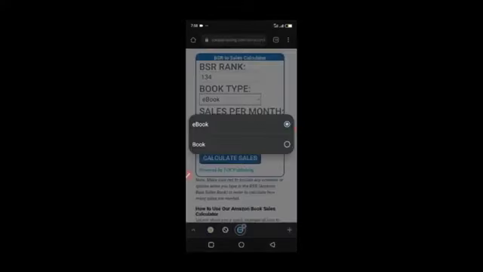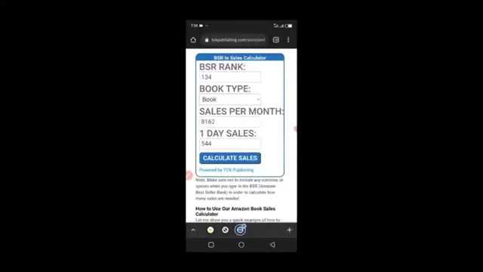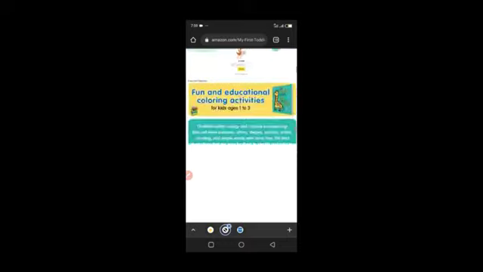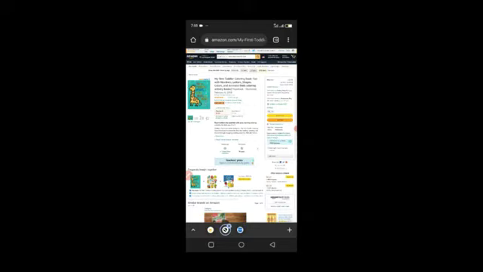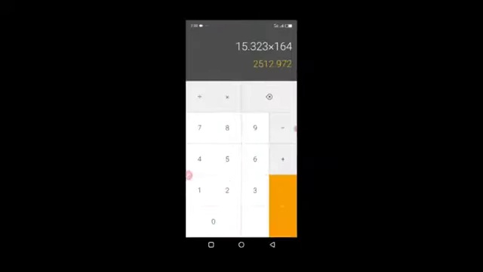134 is a paperback, so we select book and then we calculate sales. This person is selling 544 of this book on a daily basis, and 8,162 books on a monthly basis. So how much is this person selling this paperback for? Let's see the amount again. This person is selling it for $3.99. Let's calculate how this is done.